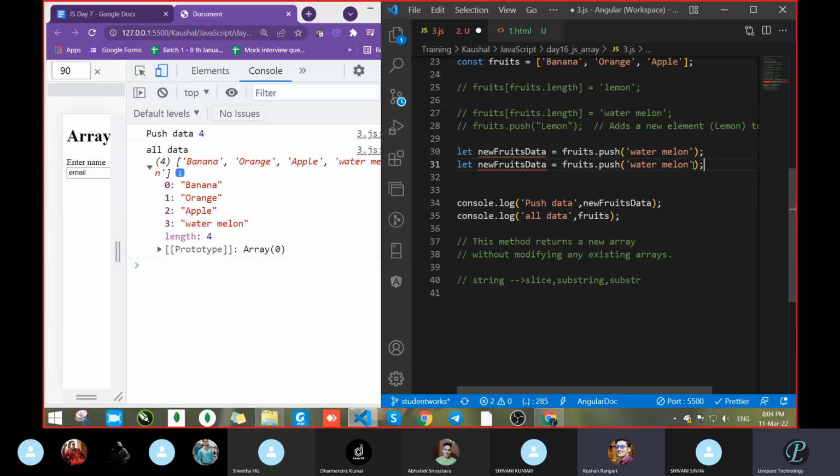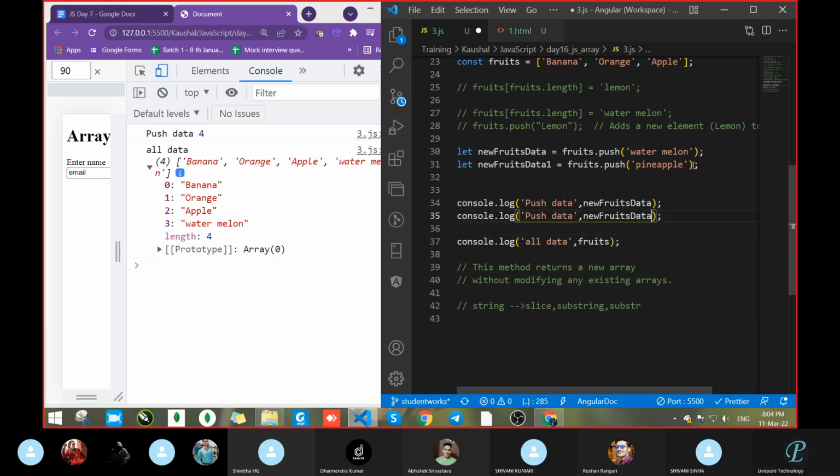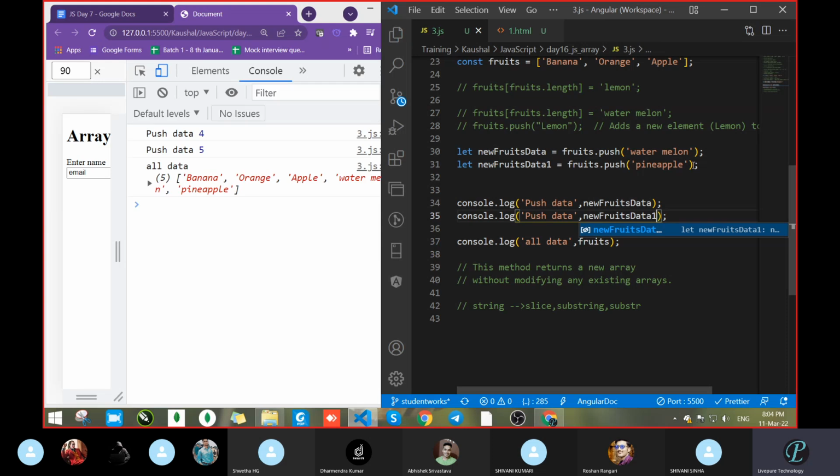Just one second. Water, pineapple. Now let's do fruits data 1 and copy it. Let's save.